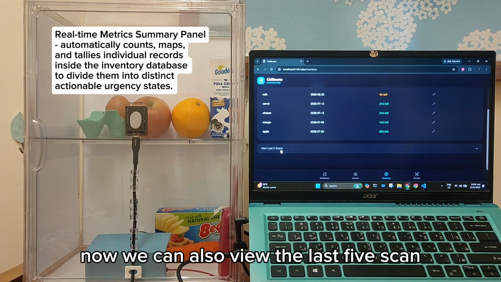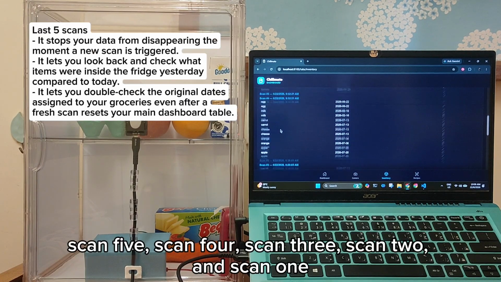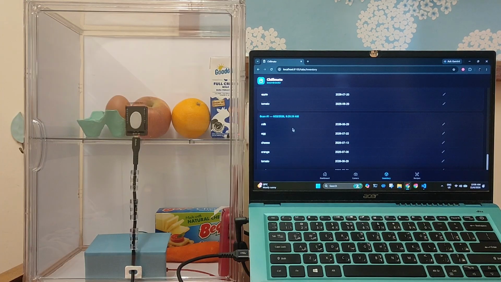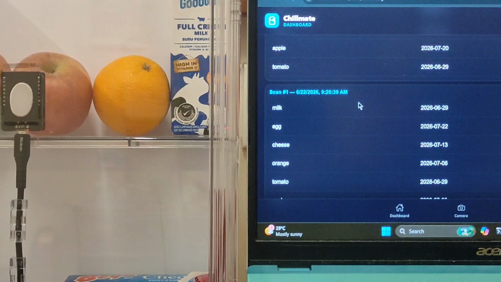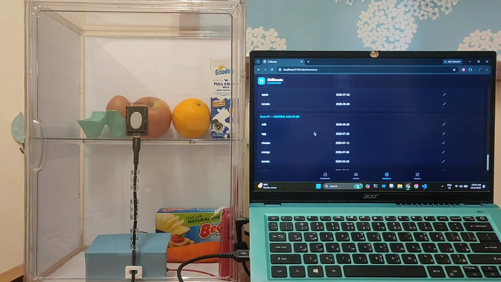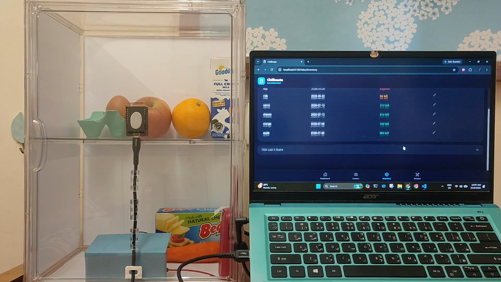Now we can also view the last 5 scans. Scan 5, Scan 4, Scan 3, Scan 2, and Scan 1. Each of the scan is showing with date and time. Now let's close our scan.